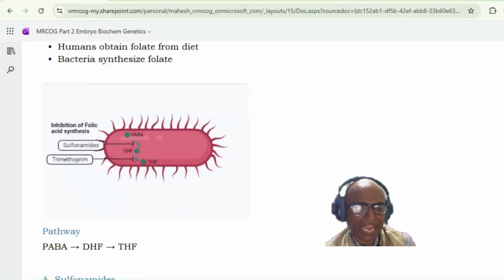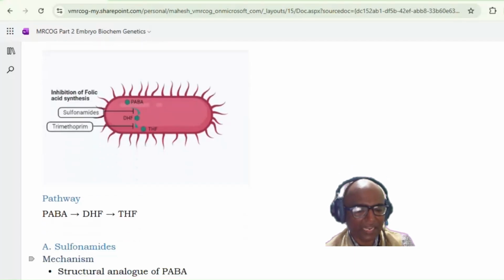The sulfonamides act at the first step, the conversion of PABA to DHF, and trimethoprim inhibits the conversion of DHF to THF, tetrahydrofolate, which is the active form. That is why the folic acid synthesis will be inhibited. Though these are individually bacteriostatic, when combined together they will have a bactericidal action.